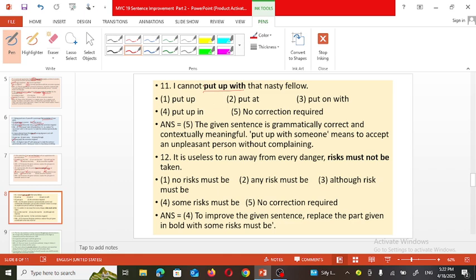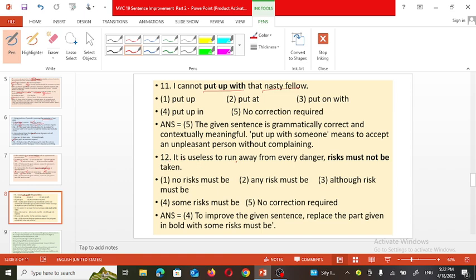Okay, so it means I am not able to adjust with that, I'm not able to continue, or I'm not happy with that nasty fellow. So that is a correct statement, and there is no need to make any kind of correction. So this phrase is suitable for this sentence. Now see the next sentence.